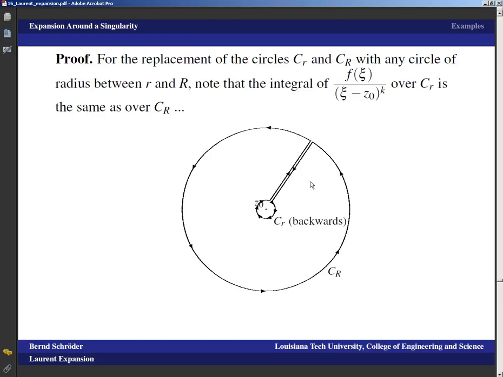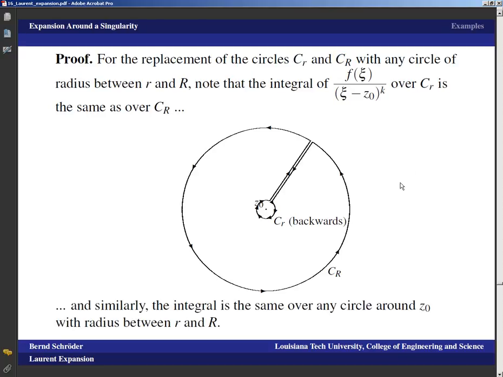in the limit they will cancel each other, and that means that the integral over C capital R in the positive direction plus the integral over C lowercase r in the negative direction is equal to 0, which means that the integral over C lowercase r is equal to the integral over C uppercase r, and similarly the integral is the same over any circle around z0 with the radius between lowercase r and capital R. You just draw the same picture and you have a circle somewhere in between there. So that means these two integrals are equal to any of the integrals over circles with radii in between, and that proves the claim.